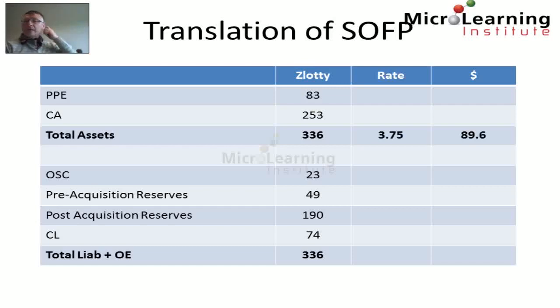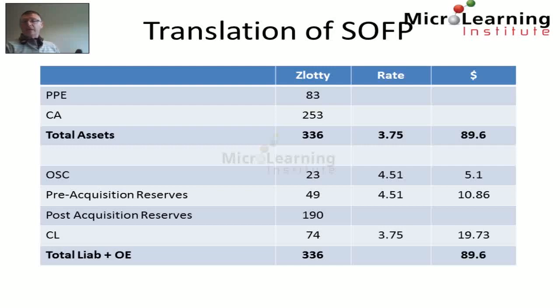So we translate the total assets at the closing rate of 3.75, giving us $89.6 million. The ordinary share capital is translated at the rate that was in place when the ordinary share capital was generated, and of course that was the date of acquisition. Similarly, the pre-acquisition reserves are also translated at the acquisition date rate, whereas the liabilities are translated at the closing rate.